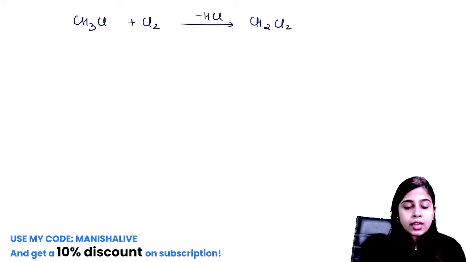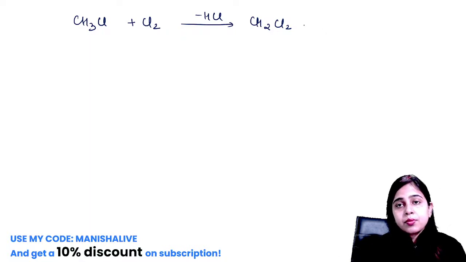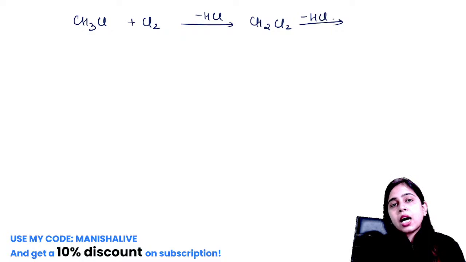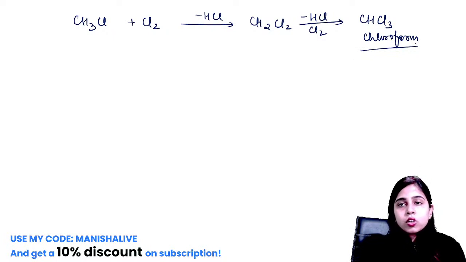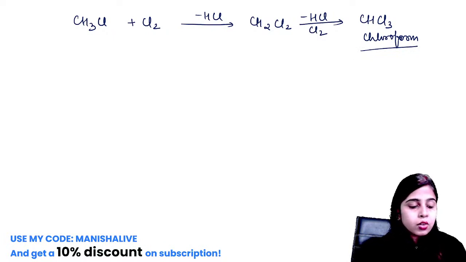Again the reaction proceeds, HCl comes out, one more chlorine is added and one more hydrogen decreases. This gives CHCl3, trichloromethane. The common name of this compound is chloroform and the IUPAC name is trichloromethane.